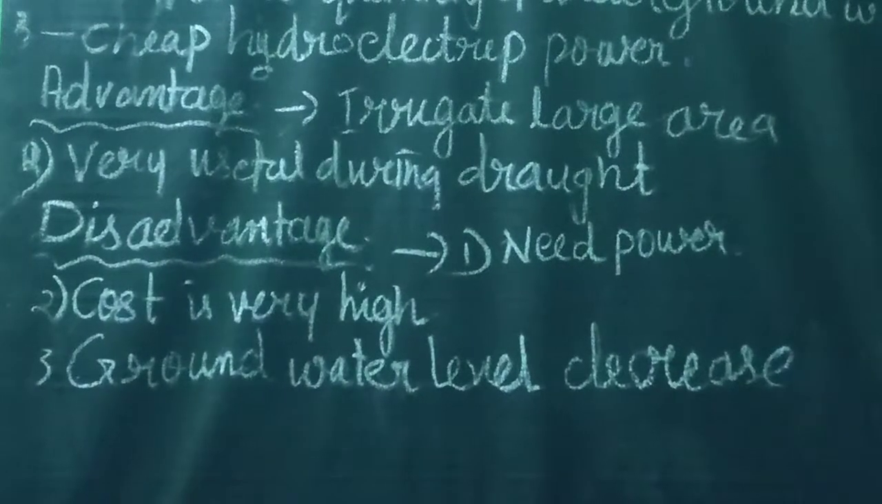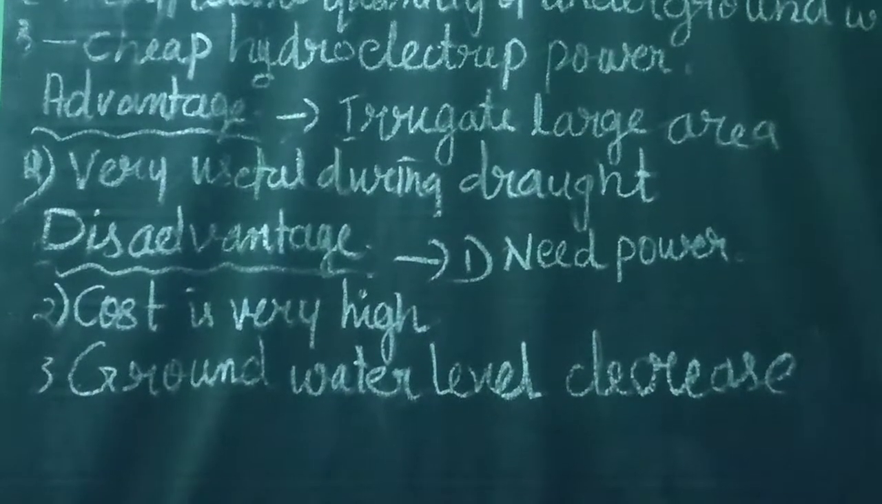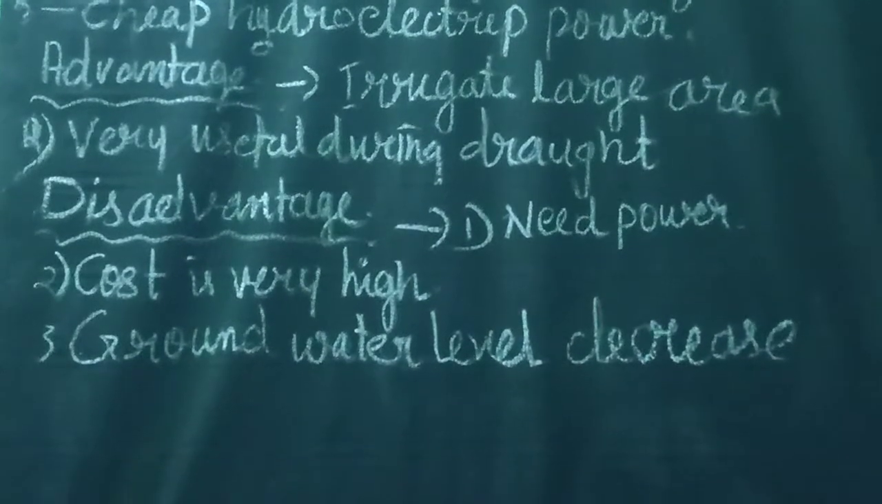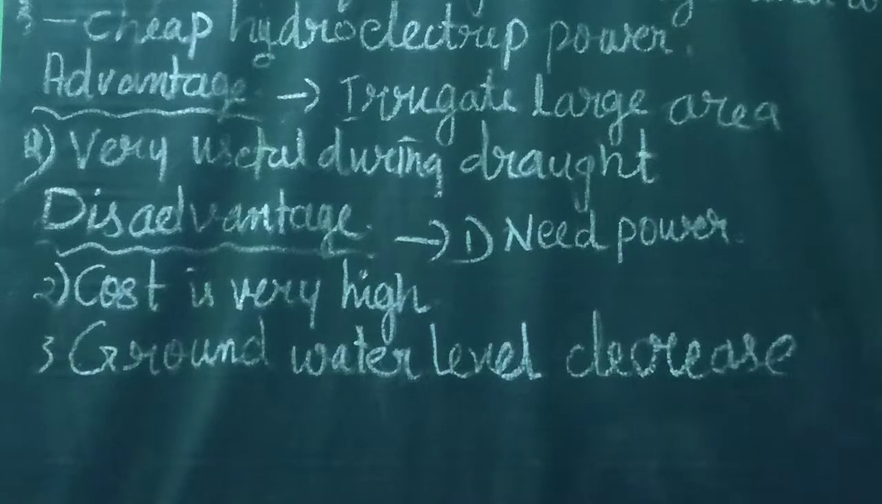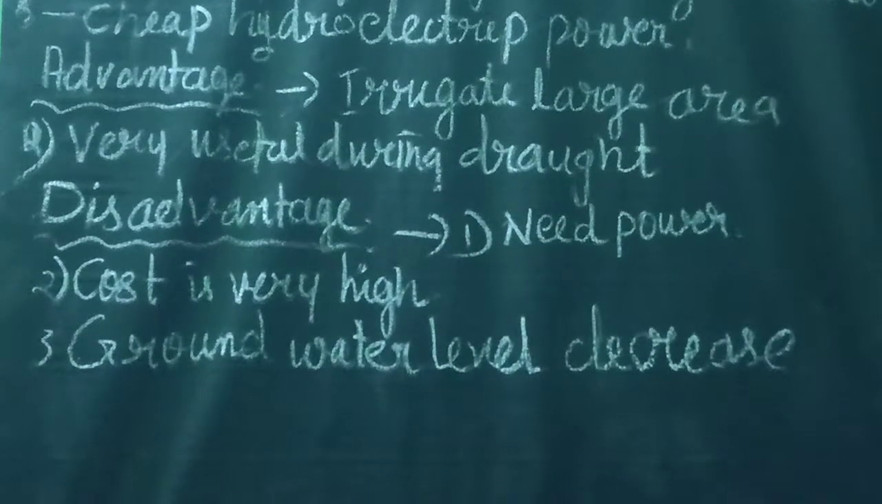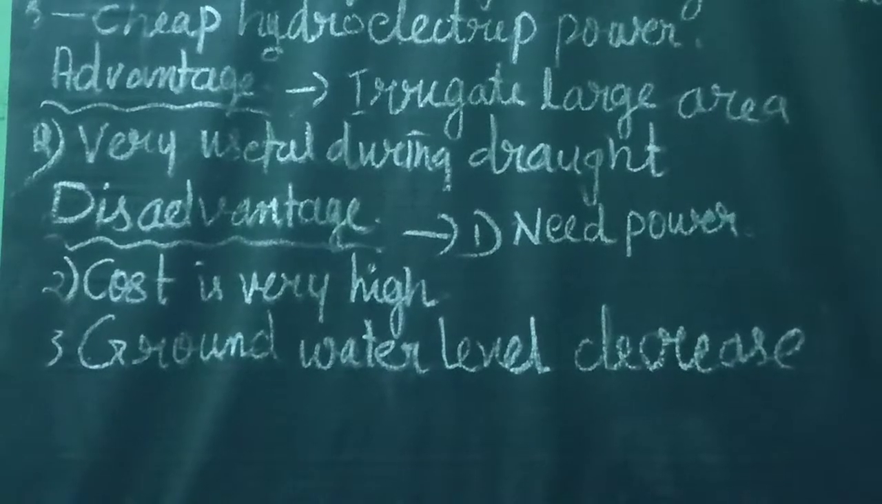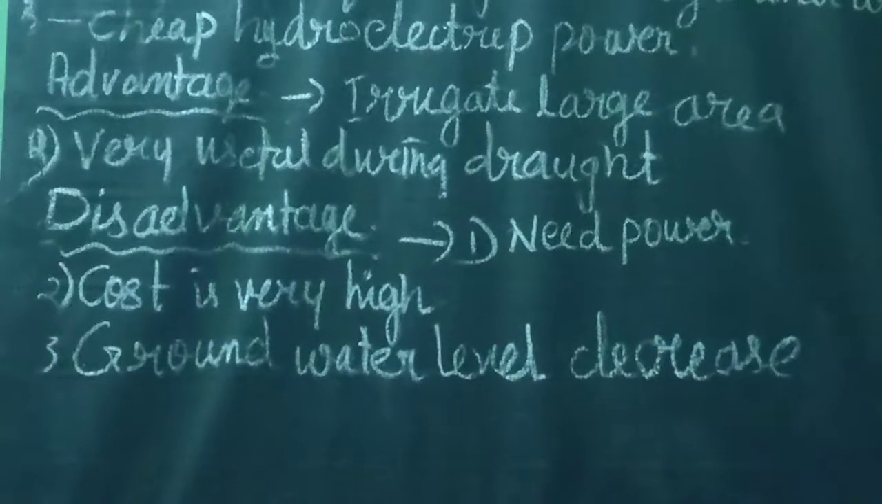tube wells? First of all, tube wells are very useful during drought condition. They can irrigate a large area. They are a reliable source of irrigation. They can irrigate the field throughout the year. They have played a major role in the green revolution also.